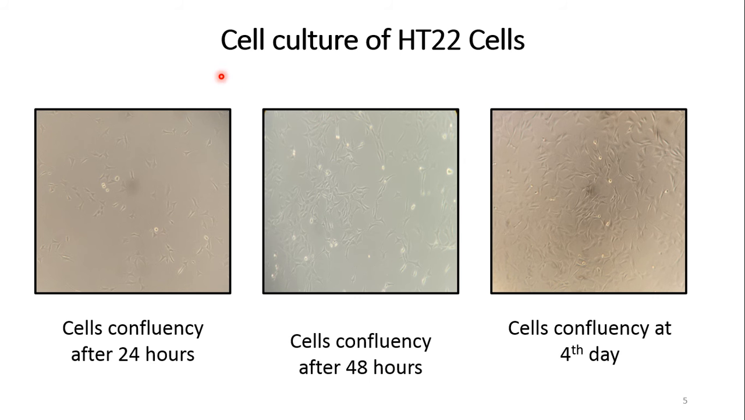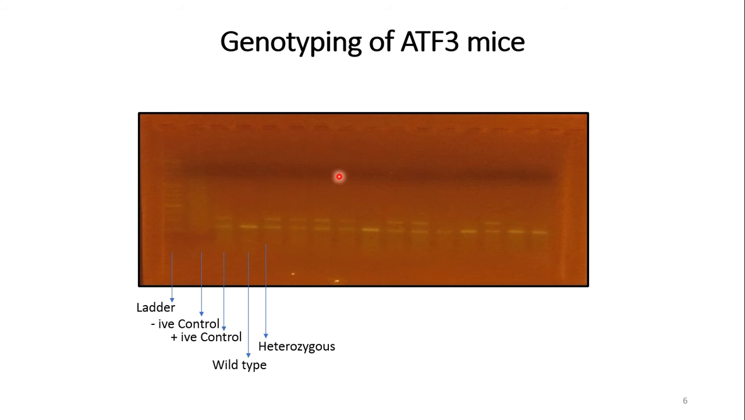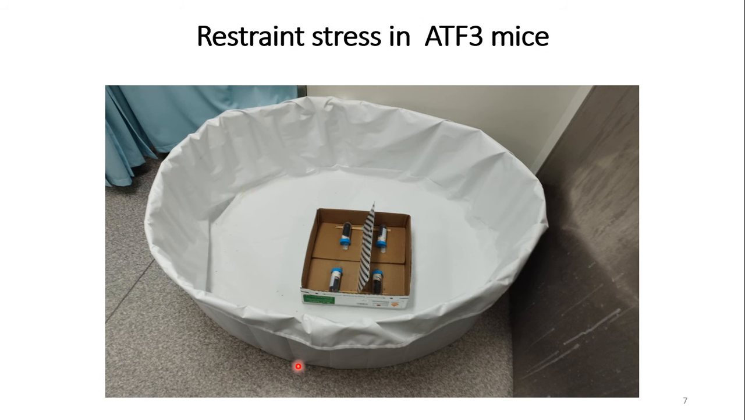In this experiment, I learned about the culturing of HT22 cells, and here is the confluency of HT22 cells after 24 hours, after 48 hours, and at 4 days. I have learned about genotyping. I have performed ATF3 genotyping of the mice, and I got the result of wild type mice and heterozygous mice.